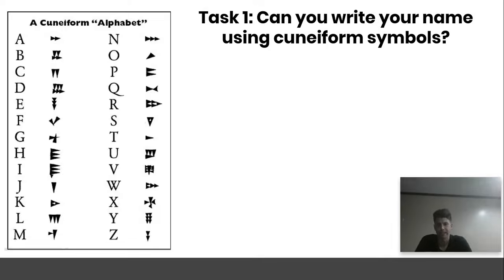So you've got a really exciting task here. You get to use the alphabet to write your own name. Consider the letters that are in your name and use the Cuneiform Alphabet exchange sheet that's on this slide to help you. So let's see who can write their own name using an ancient alphabet. I look forward to seeing the results.